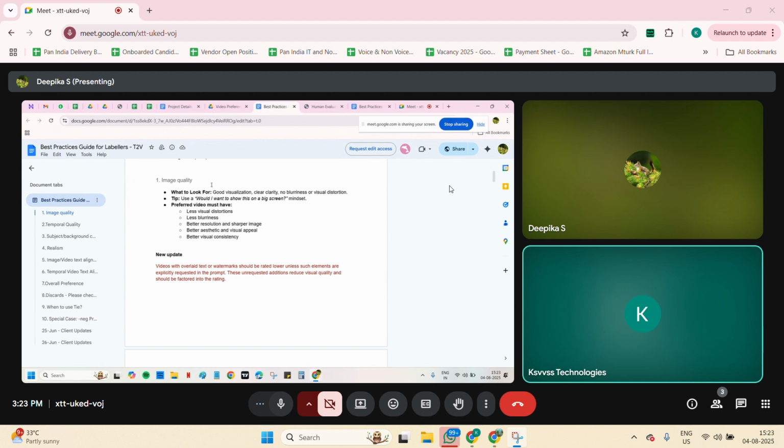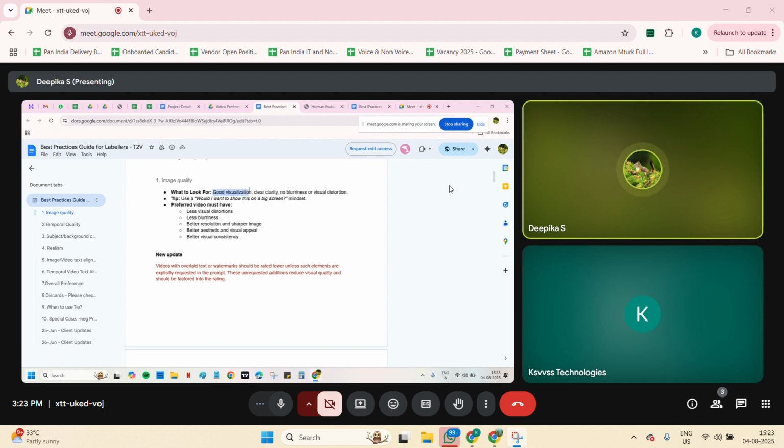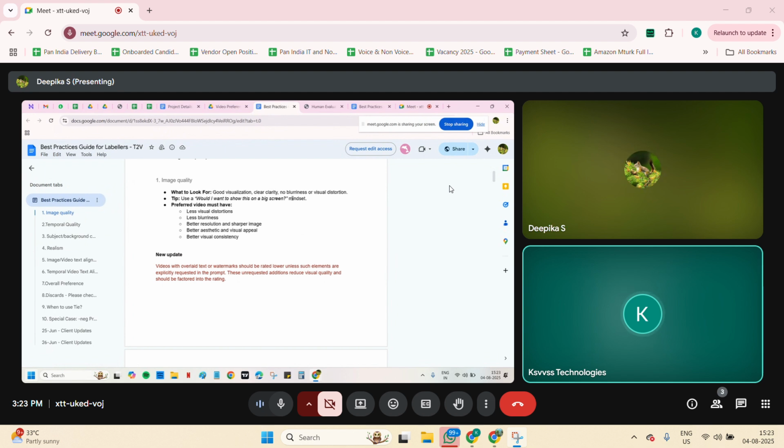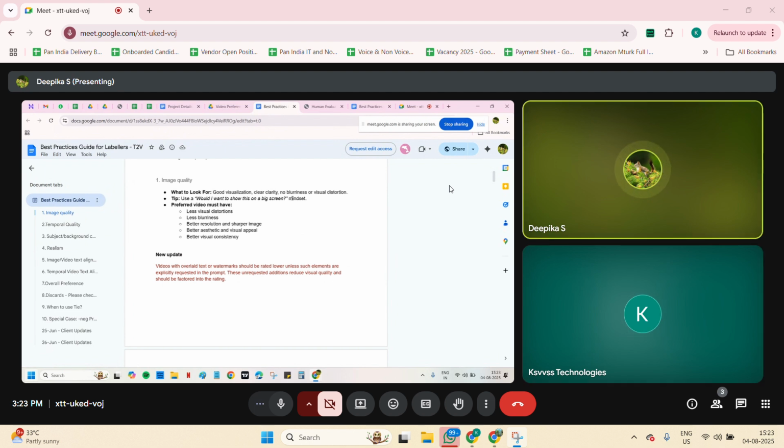Okay. So image quality means we need to check for good visualization, and the video should be of clear clarity, no blurriness or visual distortion should be there. The video has good visualization, the image quality is good. Clear clarity, no blurriness means blur should not be there. Yes.